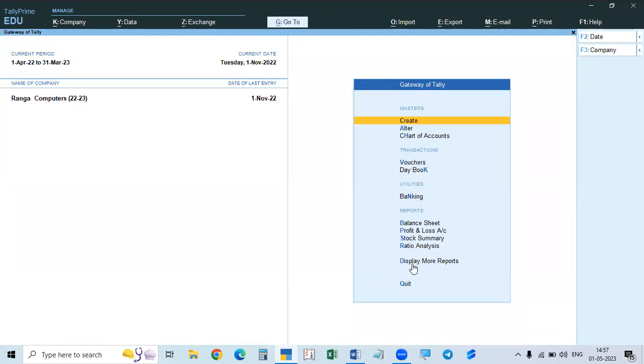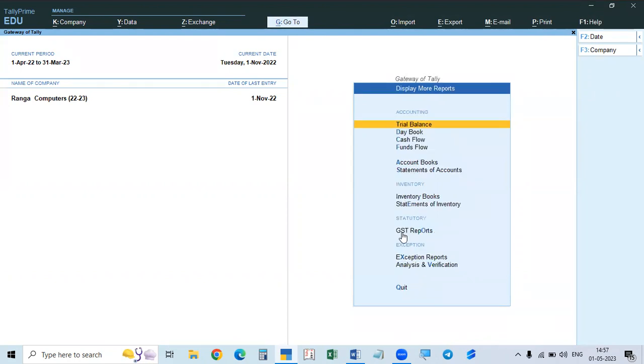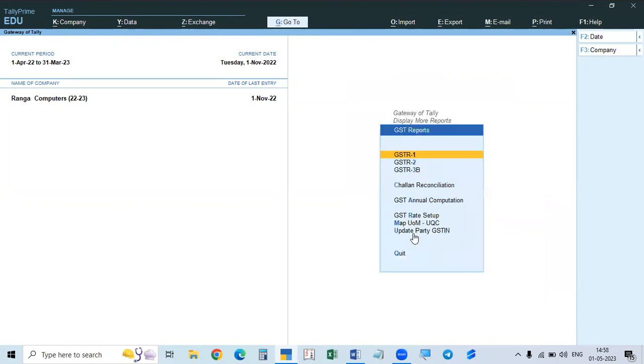go to Display More Reports, shortcut key D. Then GST Reports, shortcut key O. Click that, and you get the same thing. There are three types of reports: GSTR 1, GSTR 2, and GSTR 3B. GSTR 1 and GSTR 3B are to be filed with the government on the GST portal.